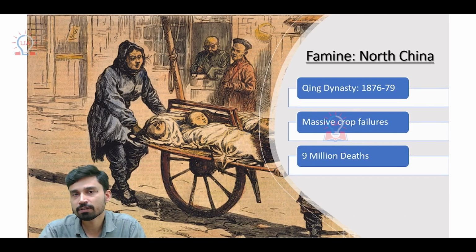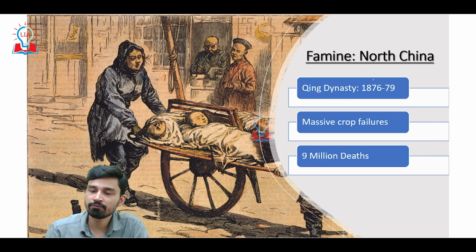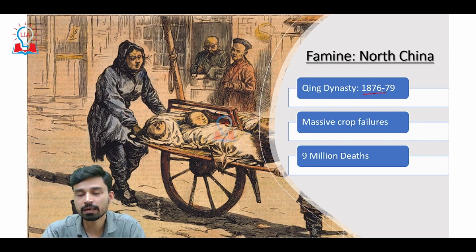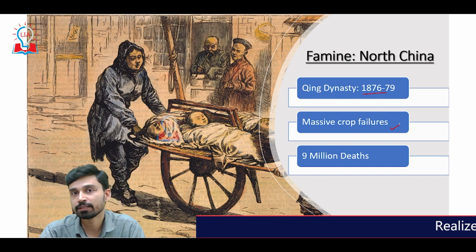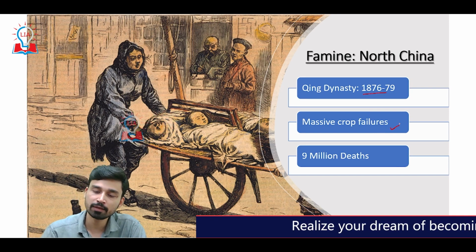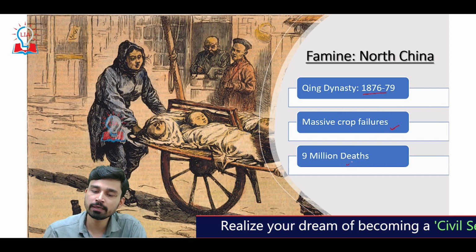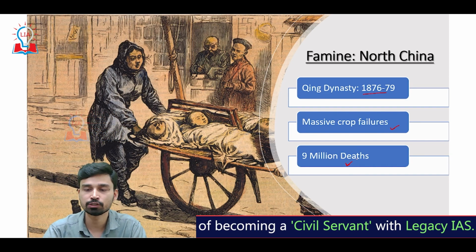So first of all, the first disaster we can talk about is the Great Famine that struck the northern region of China during the time of the Qing dynasty, somewhere between 1876 and 1879. This famine resulted from continuous drought that led to massive crop failures. We can understand the extent of this famine if you look at the human casualties, because directly or indirectly this famine caused the loss of 9 million lives in China.